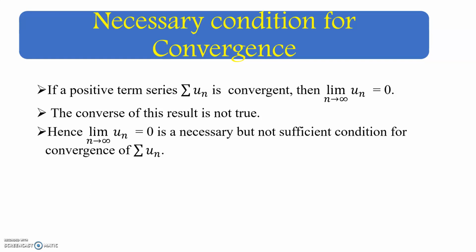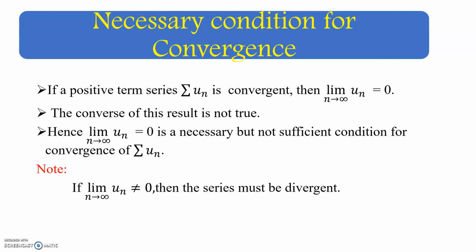Hence, limit n tends to infinity of un equal to 0 is a necessary but not sufficient condition for convergence of summation un. Note: if limit n tends to infinity of un is not equal to 0, then the series must be divergent.